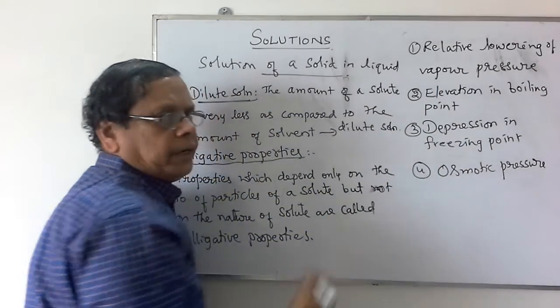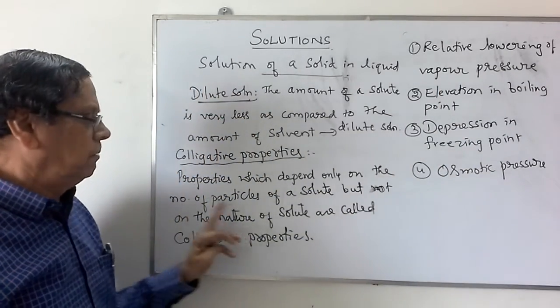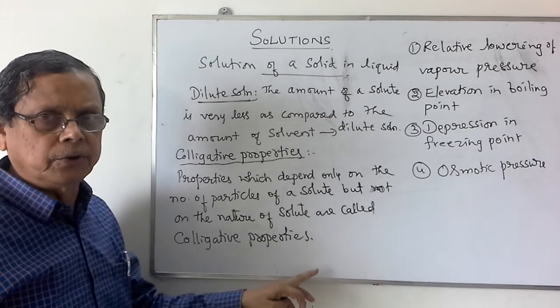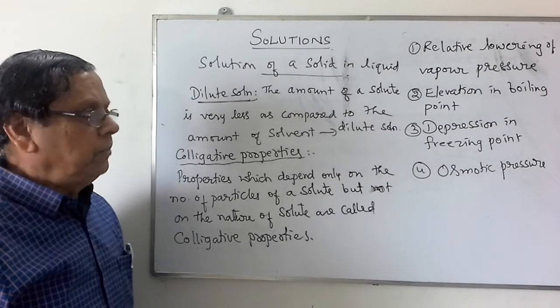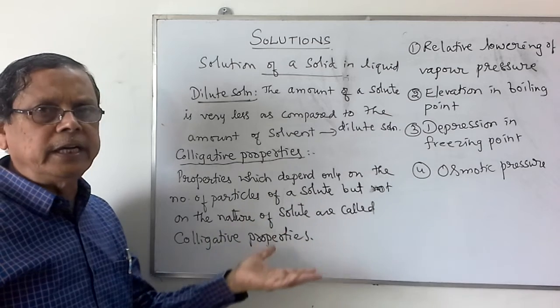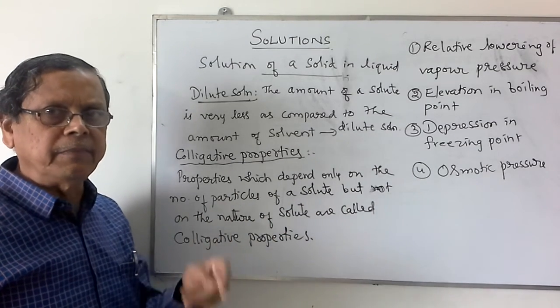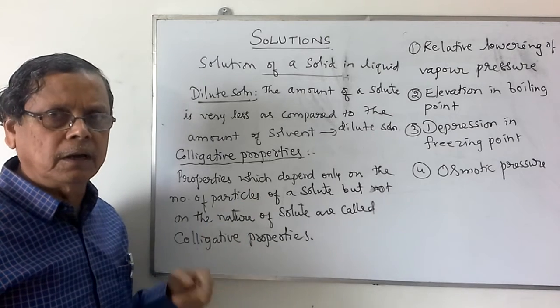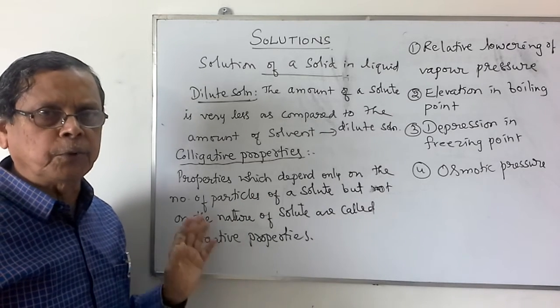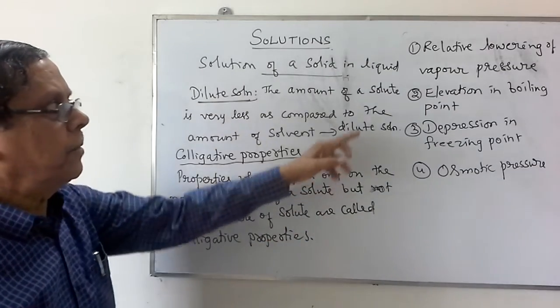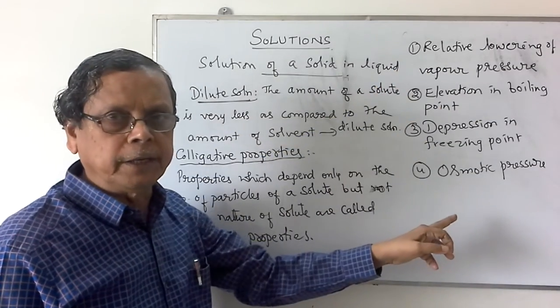So these properties depend only on the number of particles of the solute, but not on the nature of the solute. For example, if the substance does not undergo any dissociation or association, then the number of particles remains as the number of moles or molecules produced by 1 mole, and such a property is said to be a colligative property.